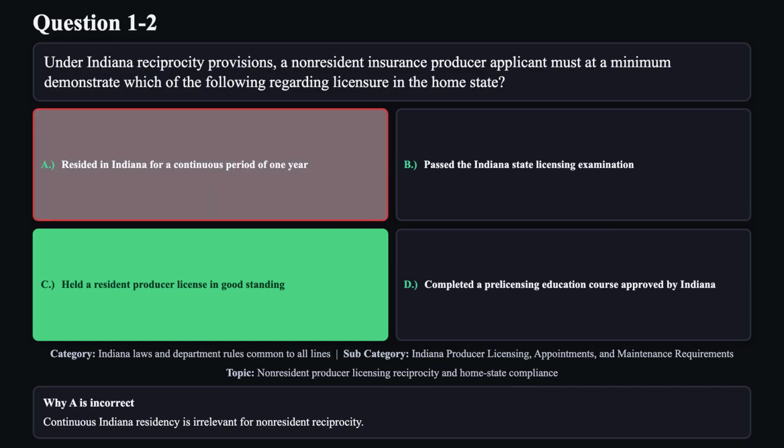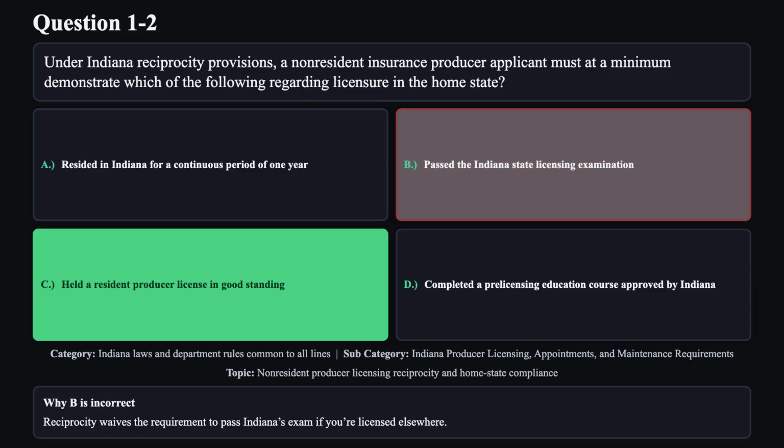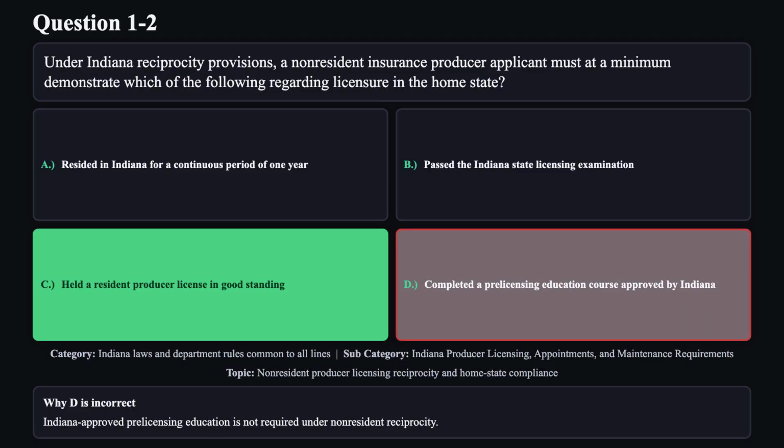Reason A is not correct. Continuous Indiana residency is irrelevant for non-resident reciprocity. Reason B is not correct. Reciprocity waives the requirement to pass Indiana's exam if you're licensed elsewhere. Reason D is not correct. Indiana-approved pre-licensing education is not required under non-resident reciprocity.